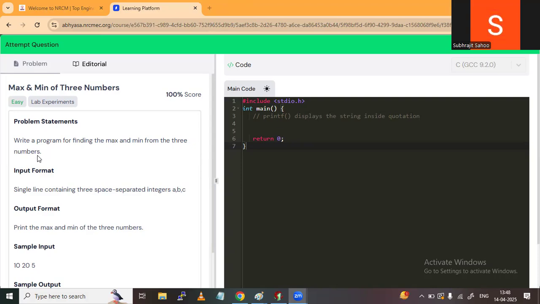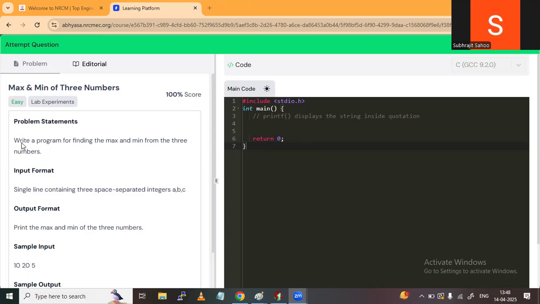No doubt the task is only to find the maximum and minimum number among the three numbers, but the question you will find in a very descriptive manner. That means they have framed that kind of question only to confuse. They check how much patience you have to read the question and how well you understand it. But here in Abhyasa it is too easy, right?